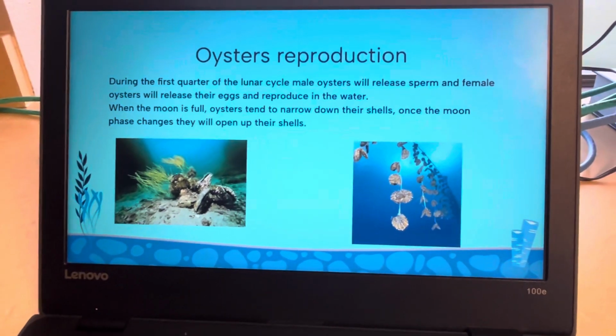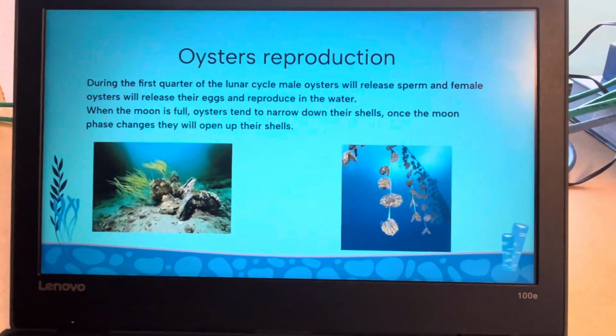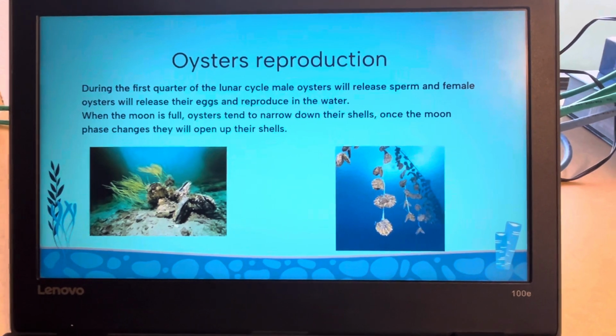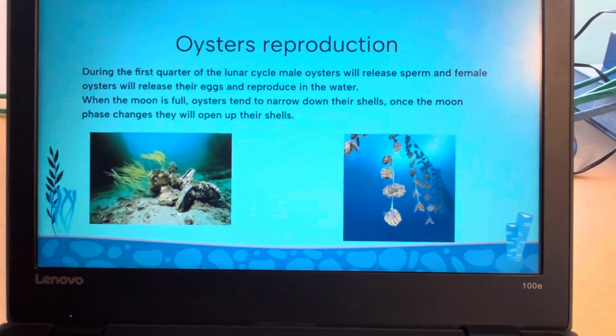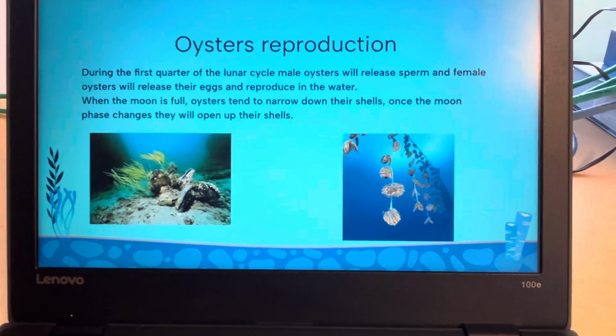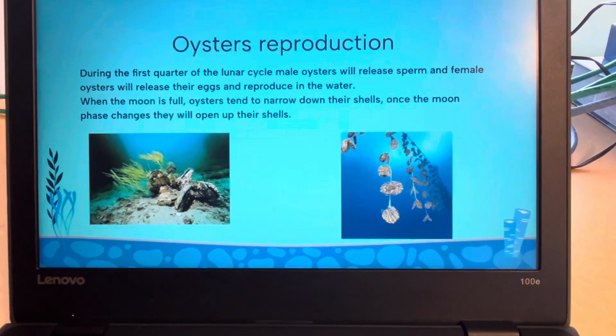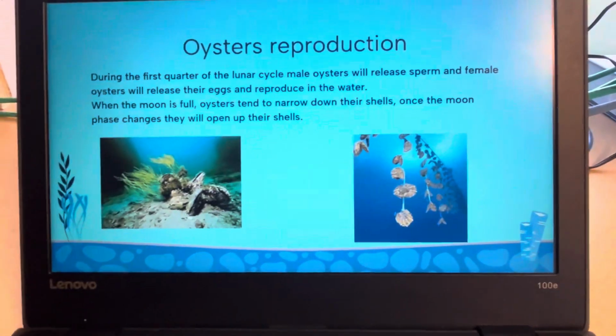Oyster reproduction. During the first quarter of the lunar cycle, male oysters will release sperm and female oysters will release their eggs and reproduce in the water. When the moon is full, oysters tend to narrow down their shells. Once the moon phase changes, they will open up their shells.